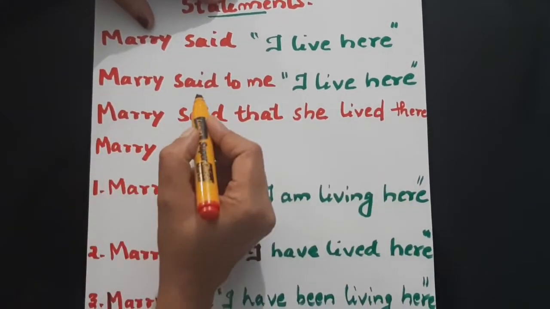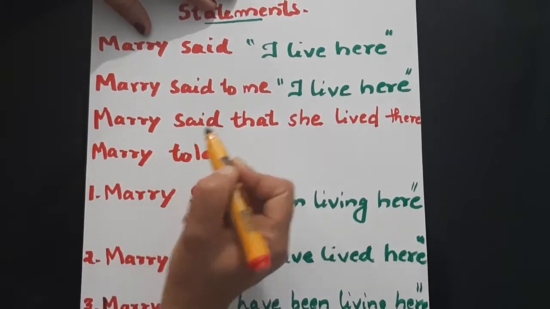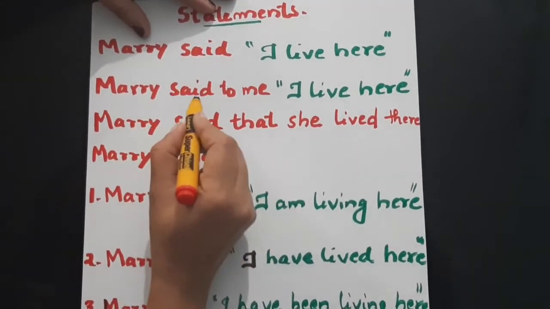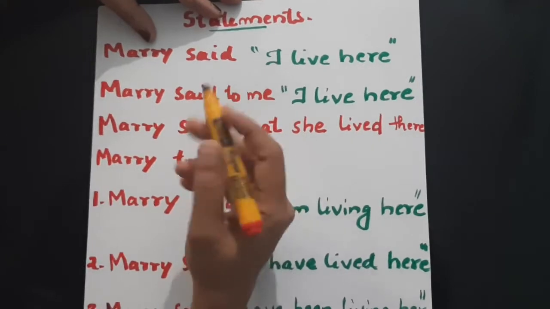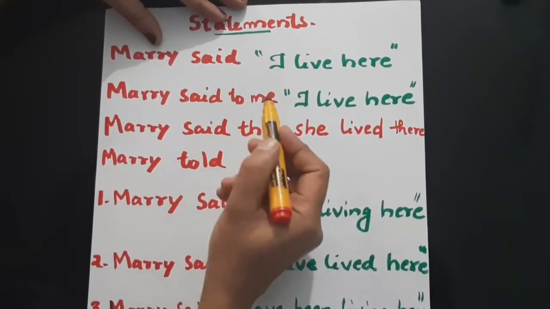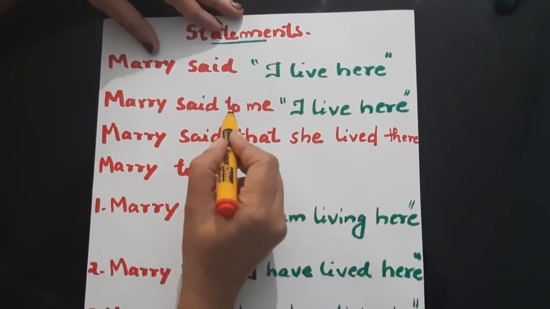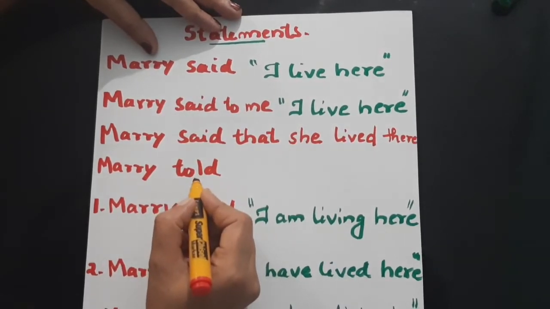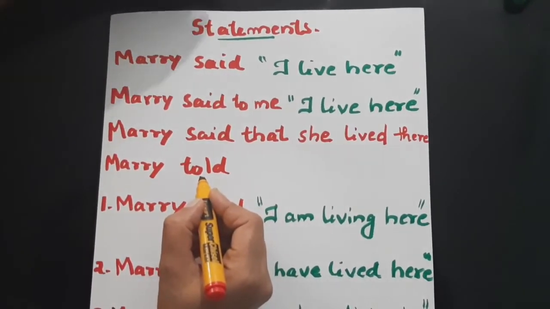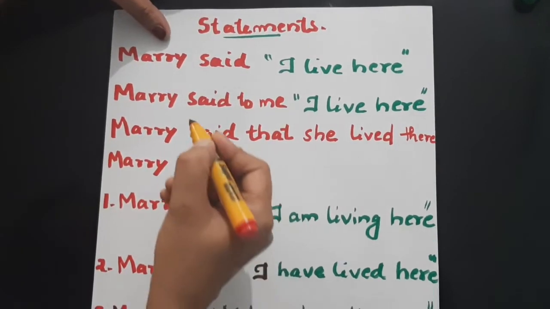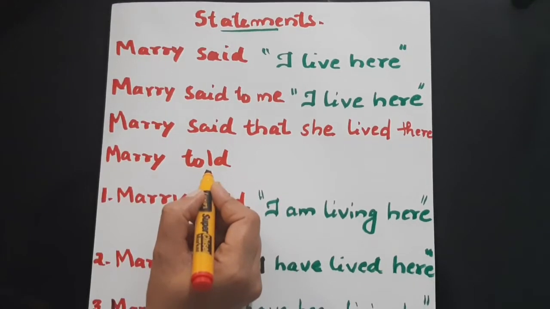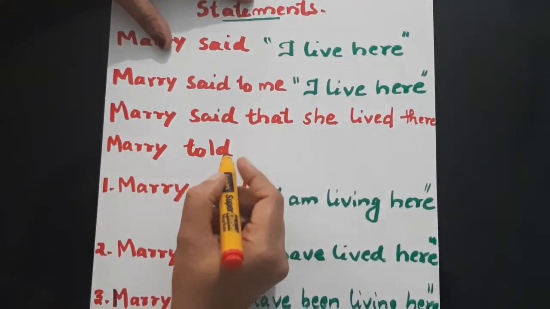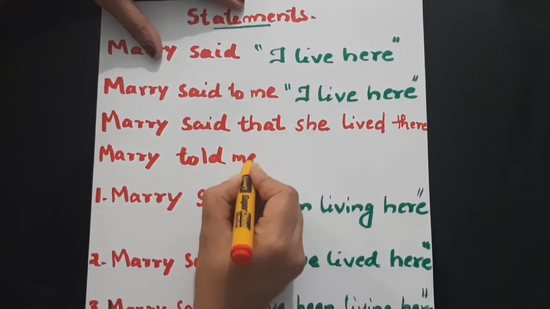So that we use "said" itself. See, in the sentence, Mary said to me. Whom she said? To me. So that "said to", if it is clearly mentioned whom the person says. Okay, "said to" will change to "told". Simply just remember like this. "Said", you can use the same as that. "Said to" means that would change to "told". Okay, so Mary told me that,